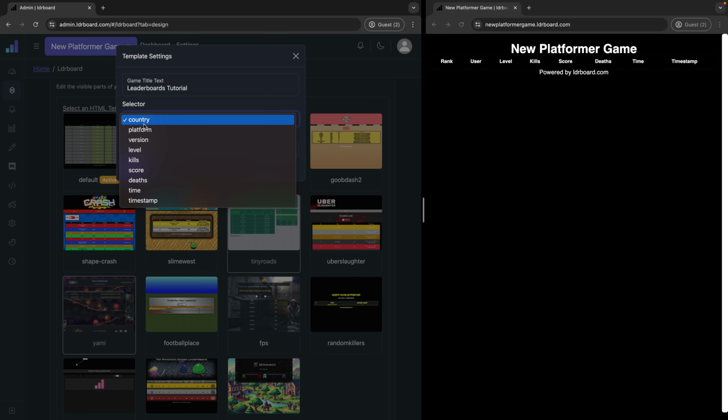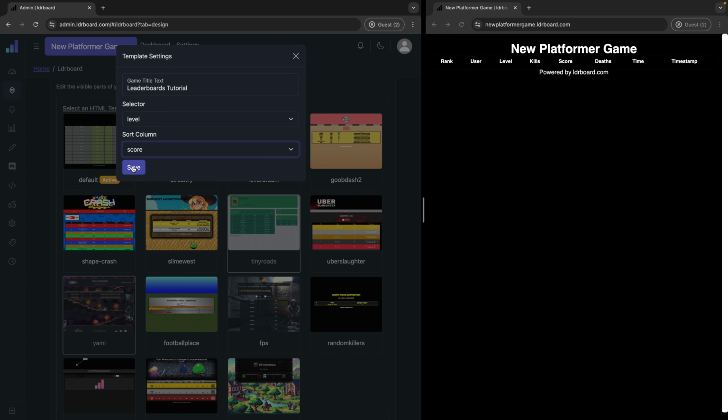Different templates have different settings for each template. Some have more settings and less settings than the others. In this case, there's a selector variable, which I'm going to use the level for. So this means I'll be able to select scores and such by level. And then I want to sort the entries by the best score.